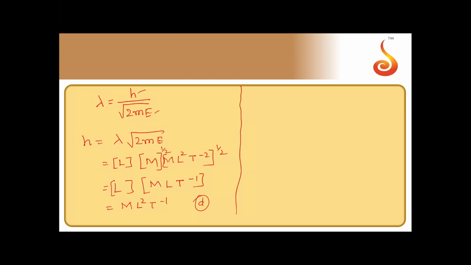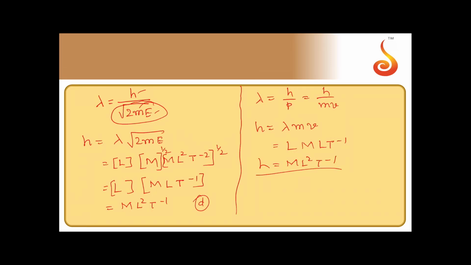Or else you need not use this formula only. We know that lambda is h by p, momentum. So this should have dimensions of momentum. So that is h by mv, this also can be used. So h is equal to lambda mv. Now directly write the formula: L, m, this is L T to the power minus 1. So it will be M L squared T to the power minus 1. This way also you can write.